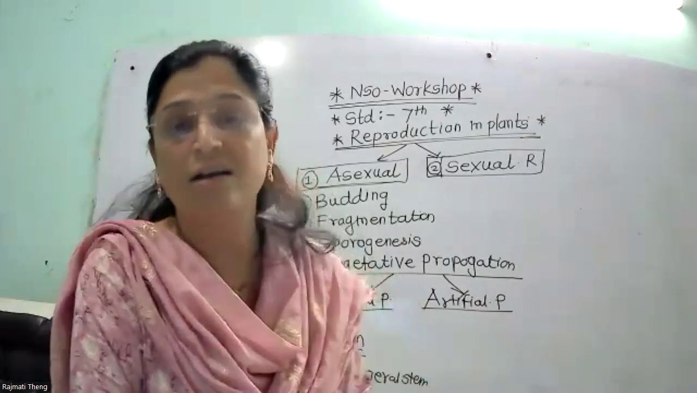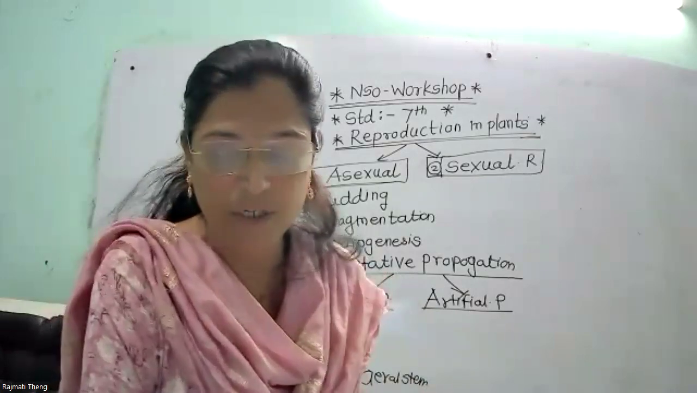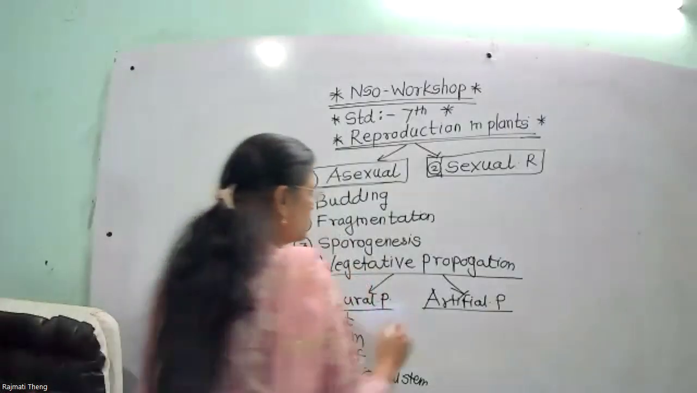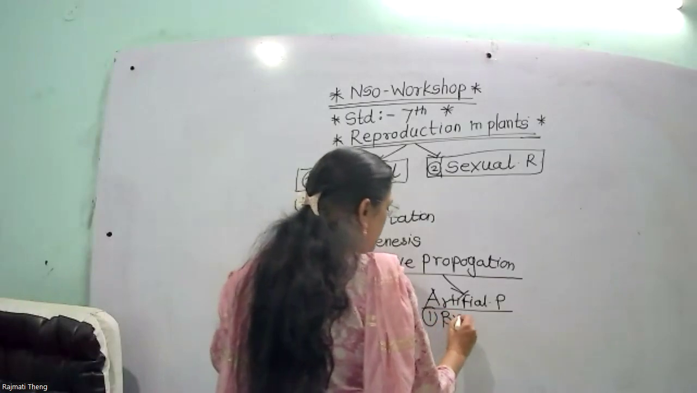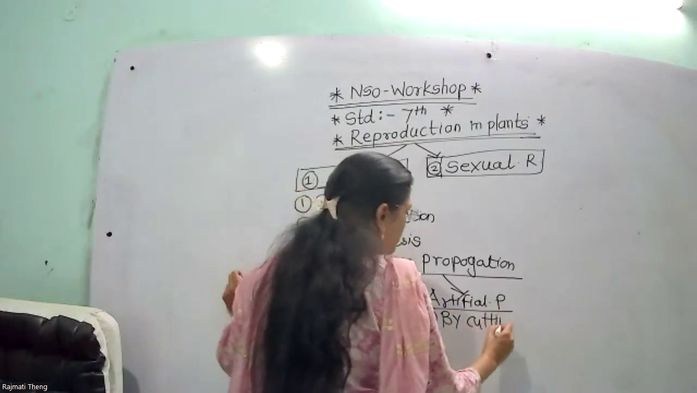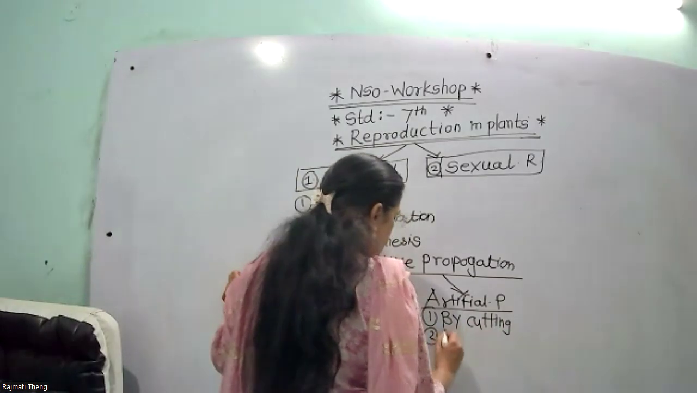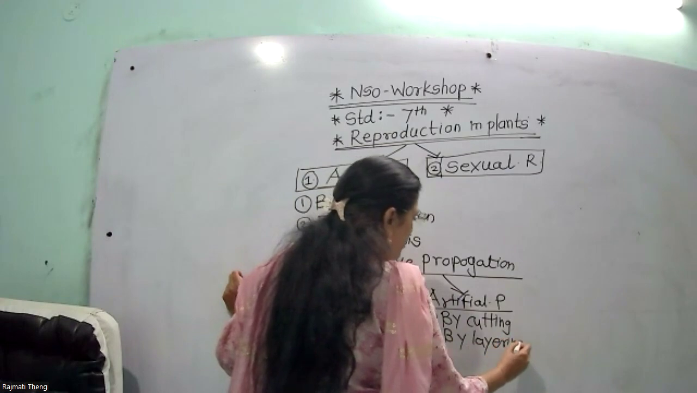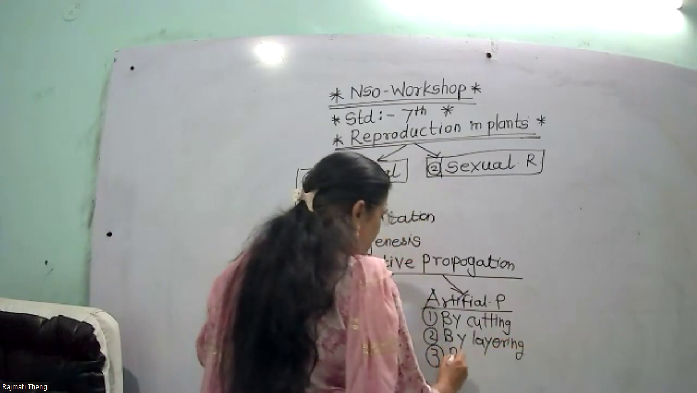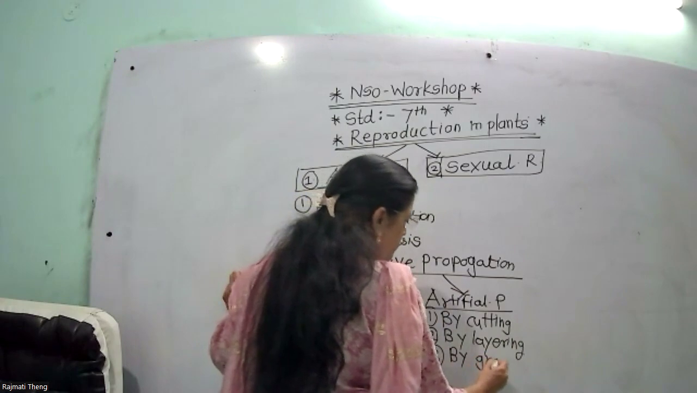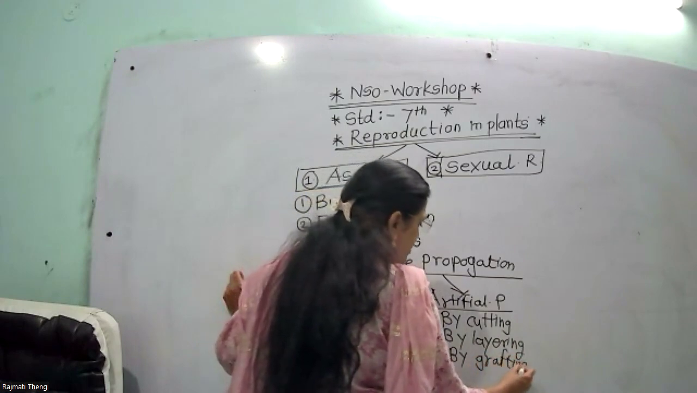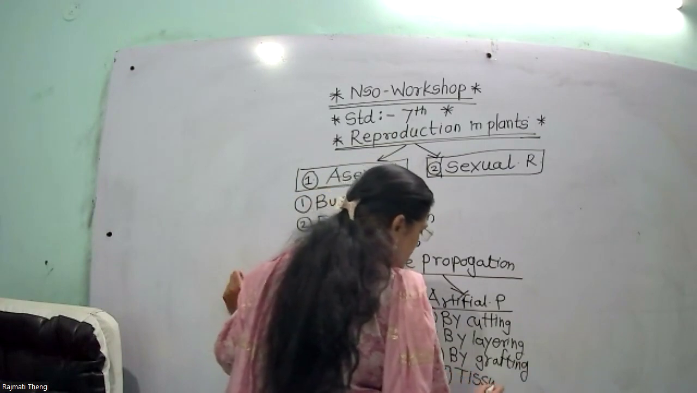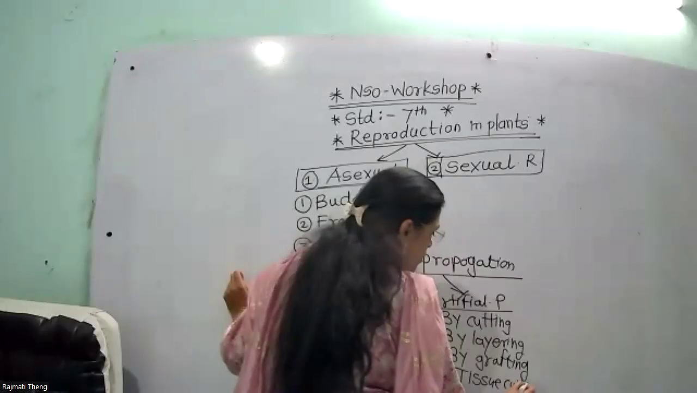Okay, we have to try it ourselves. That is the artificial method: by cutting, layering, grafting, and tissue culture. So first by the cutting method, then second one is by layering, third one by grafting, and last one is tissue culture.